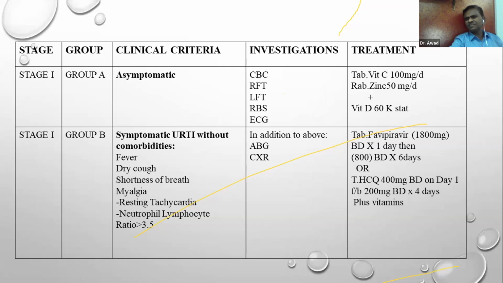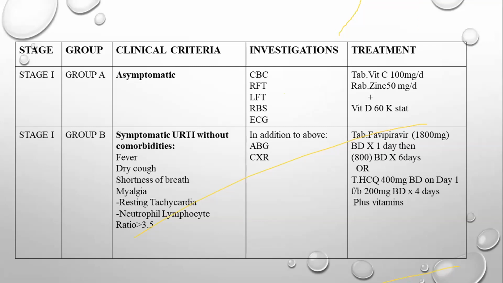You treat these patients with vitamins and vitamin D. These patients really don't need much treatment because they are asymptomatic. Stage 1 is a patient group, called group B. They are symptomatic, but there are no comorbidities in there.